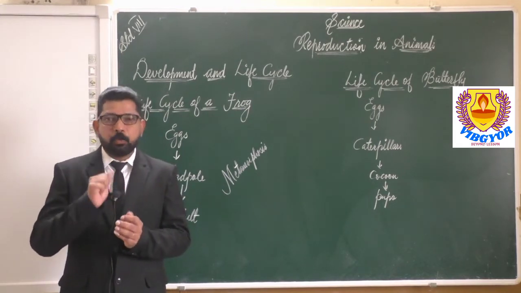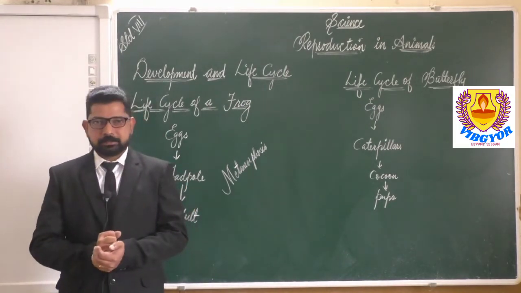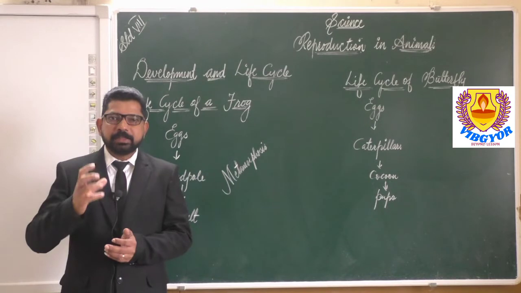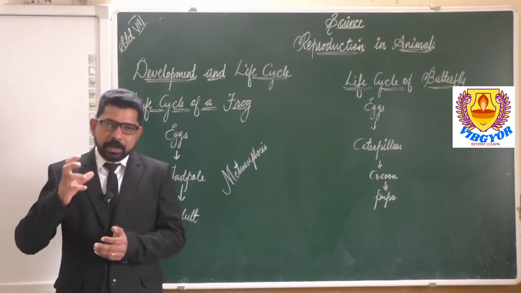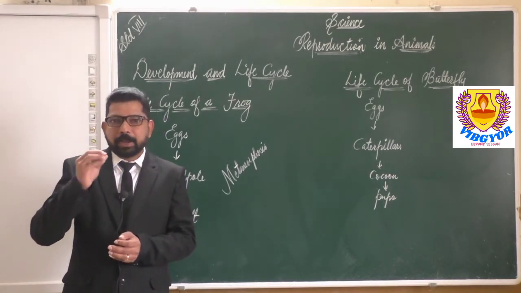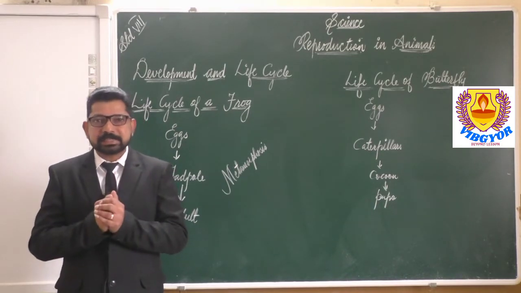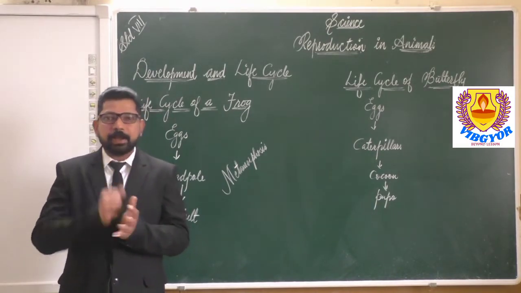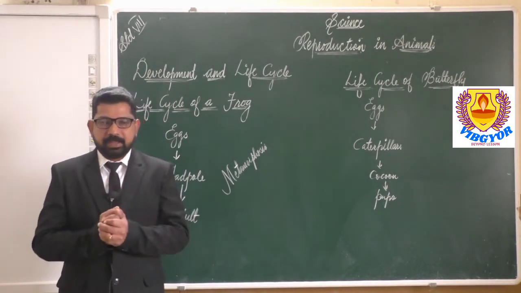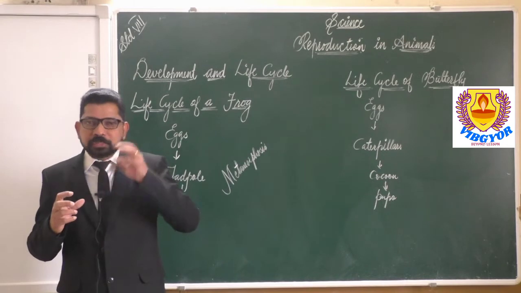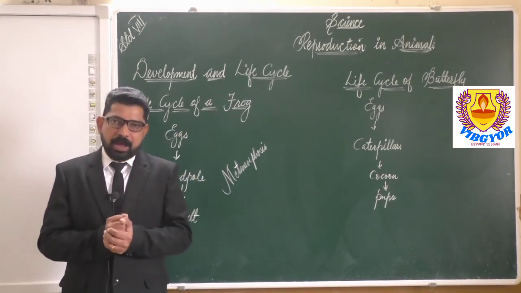But there are some young ones that have no similarity with their parents. For example, have you seen the young ones of a frog? Or have you seen what comes out when a butterfly lays an egg? The young ones in these cases don't resemble their parents. So we will call them larvae. If the young ones have no similarity with their parents, then we can call them larvae.